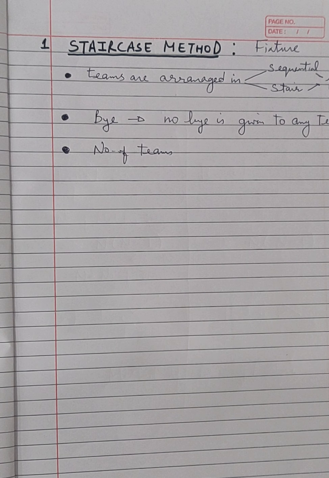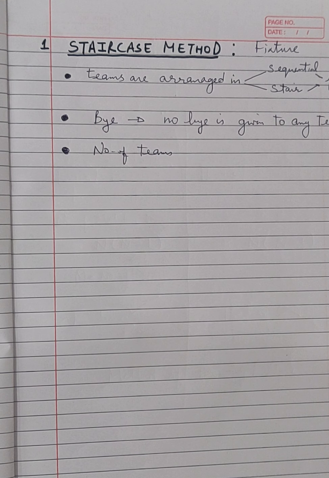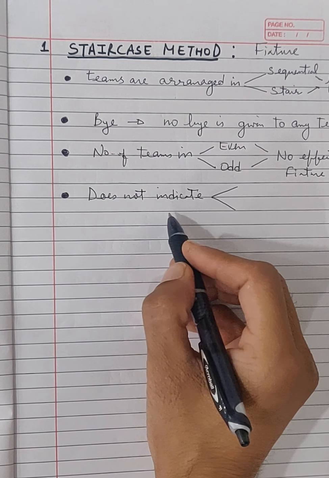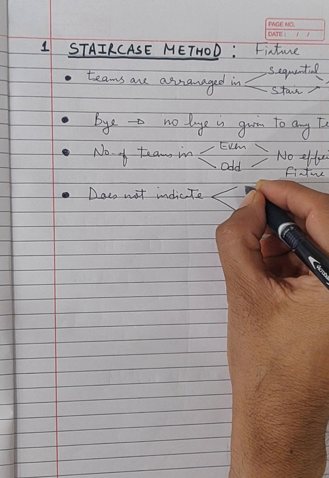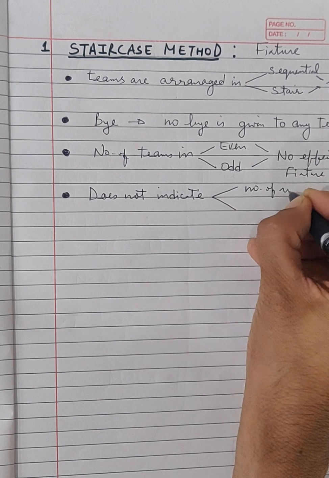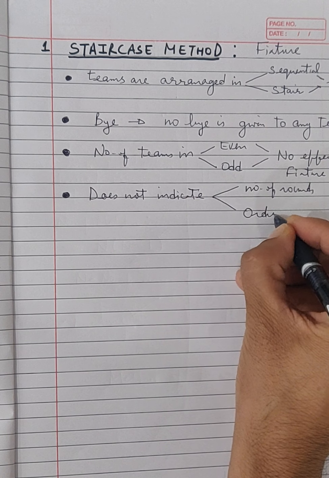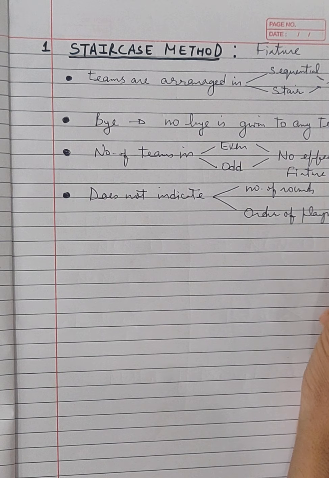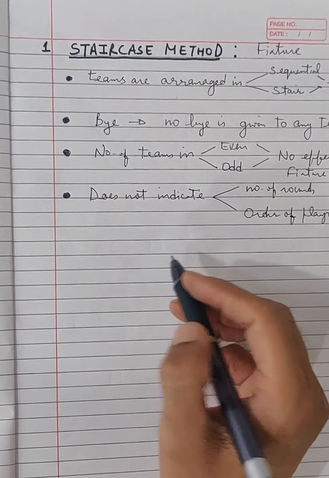If the number of teams is even or odd, there is no effect on the fixture. Fourth point you have to understand: it does not indicate the number of rounds and the order of playing the matches. So these are the 4 points you have to understand about the staircase method.